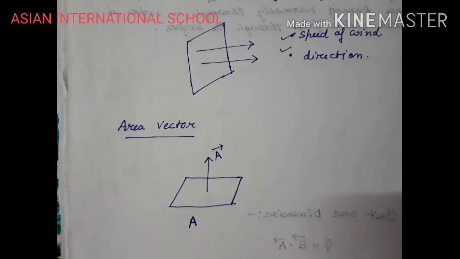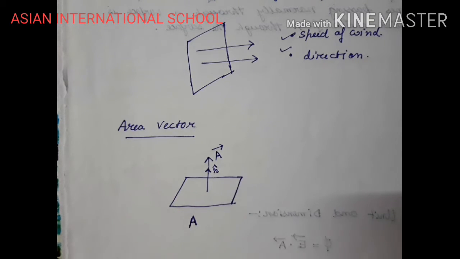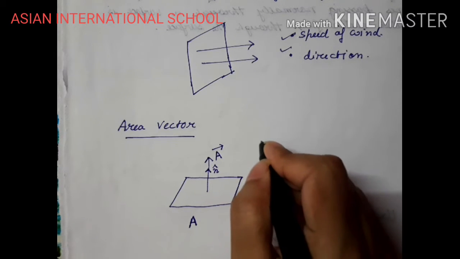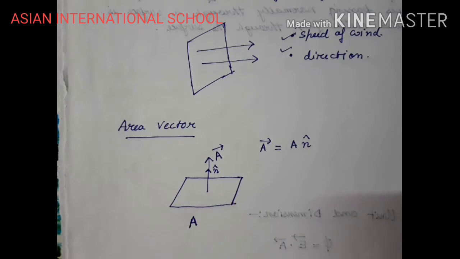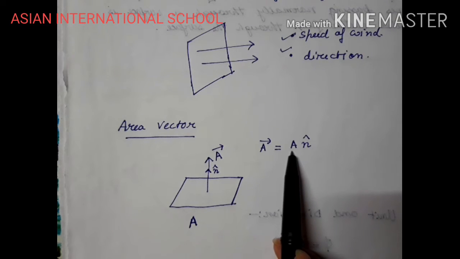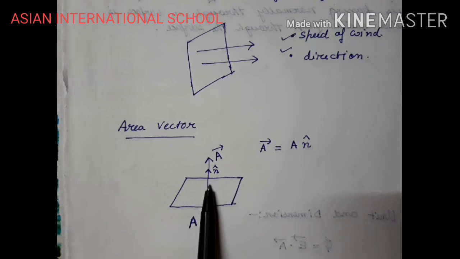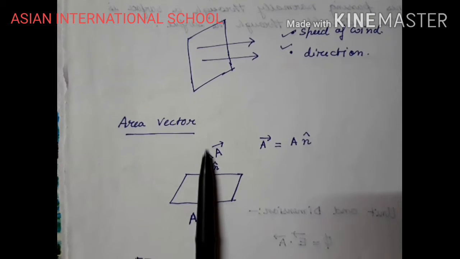So I can say that if n cap represents the direction of the area vector, suppose if this is n cap representing the direction of the unit vector, then A vector equals A n cap. Okay, so A is my magnitude representing the total area. N cap is the direction. The unit vector is representing the direction.